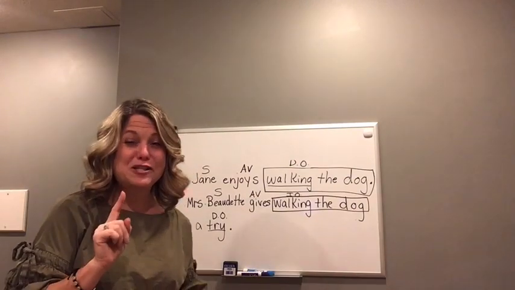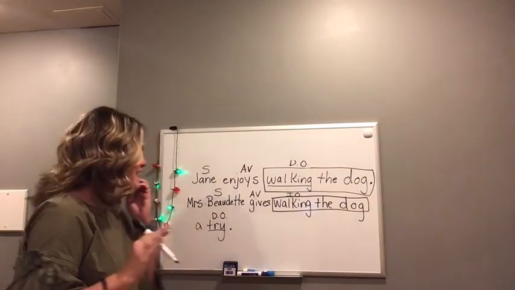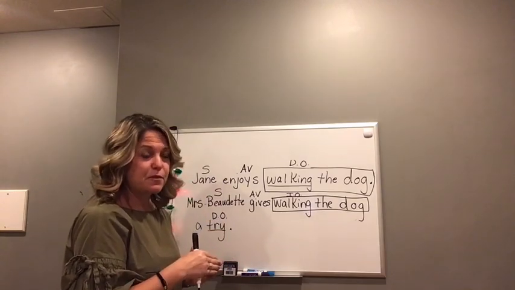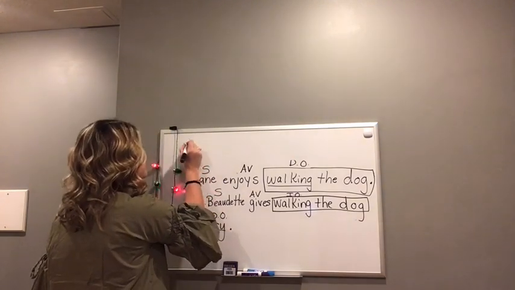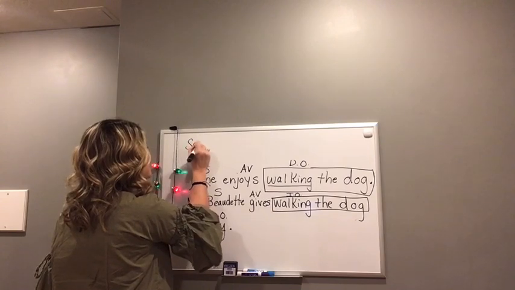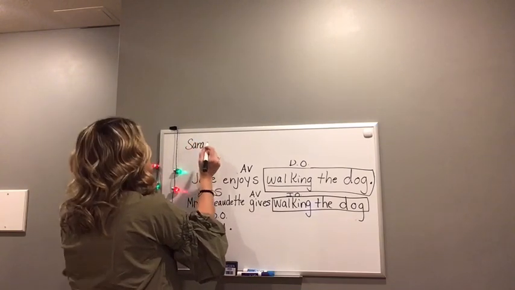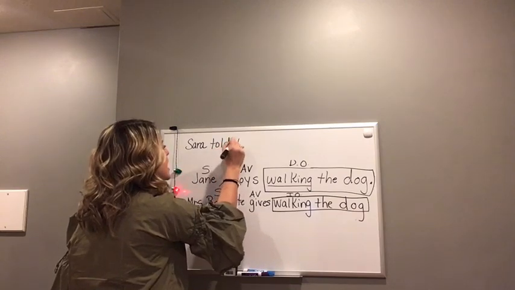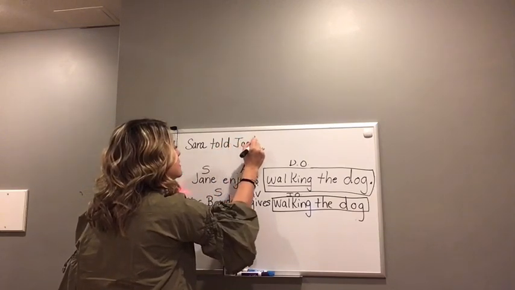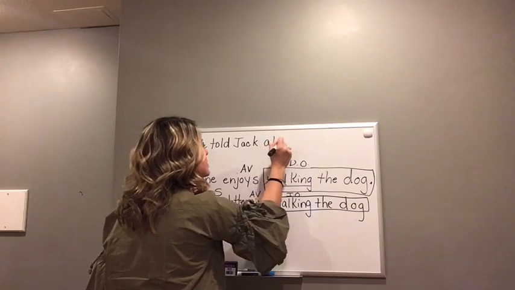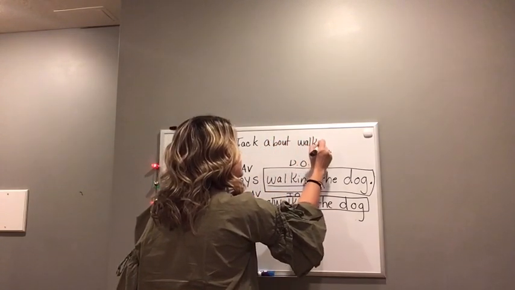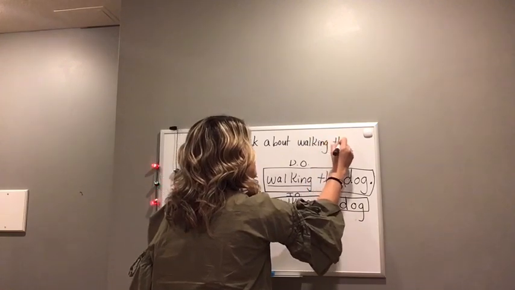Okay, I had to pause to think for a minute, but I got it. Let's see if we can make walking the dog the object of the preposition. I believe we can. Sarah told Jack about walking the dog.